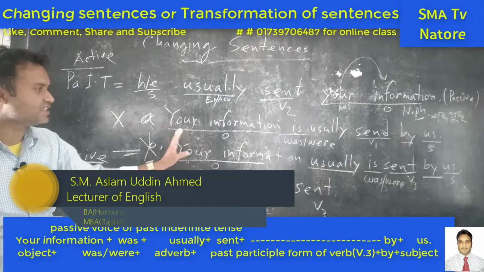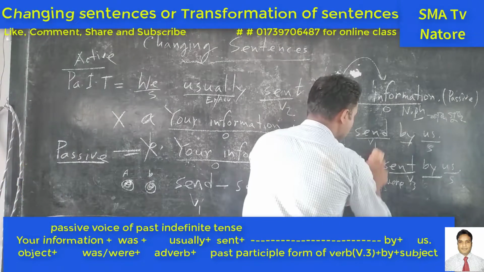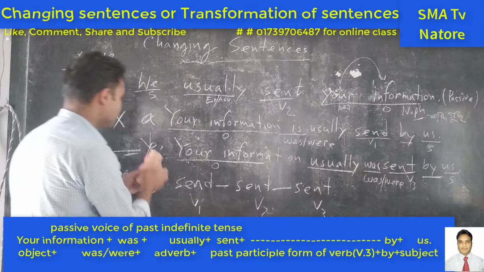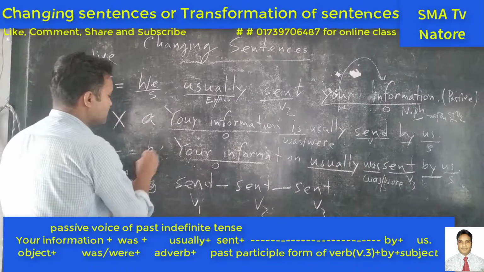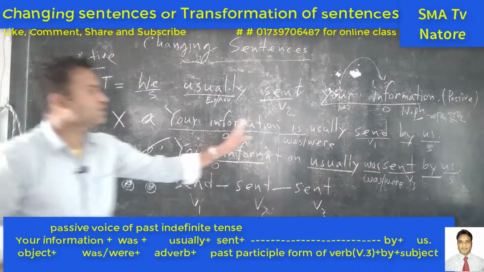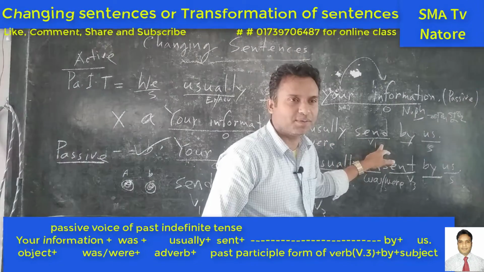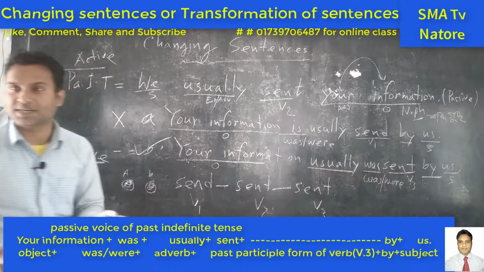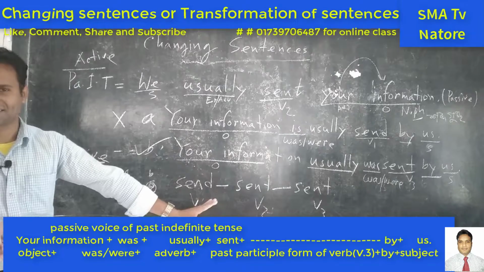So the answer is: here we should write was, then the answer will be correct. At this moment it is the correct answer. But in the first one, here is the present form of the verb, but we have seen that in the passive voice the past participle form should always be written.